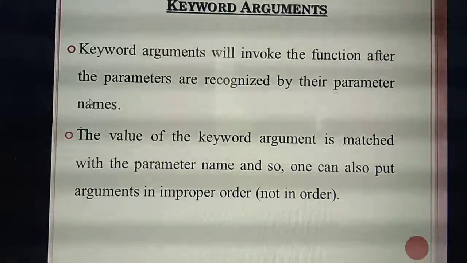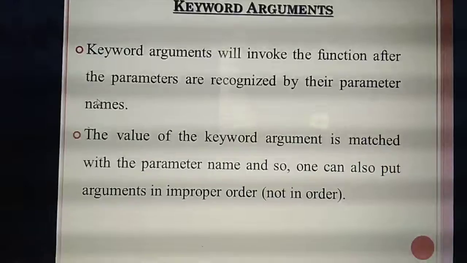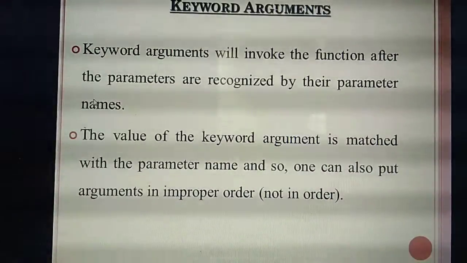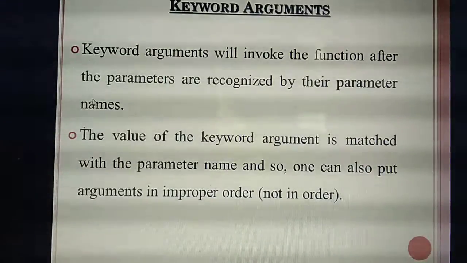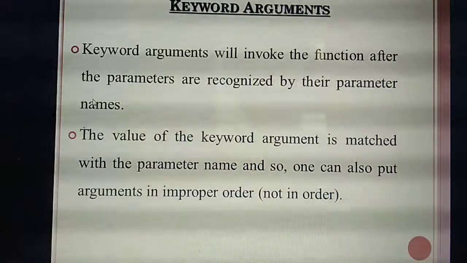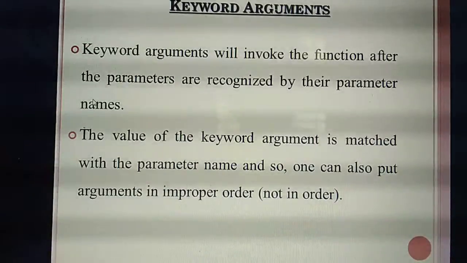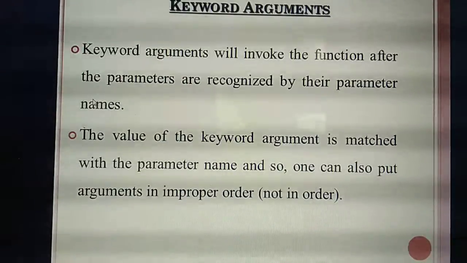Those are the two arguments, isn't it? Name and age. But in the place of name what do I need to give? Name of the student. For example, in the place of name I am giving Asha. And in the place of age I am giving the value 15. So that's correct. That name argument is matched to the name of the student. Age equal to 15 means that argument will be matched to the age of the student.